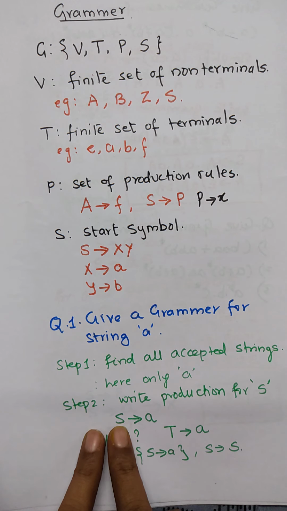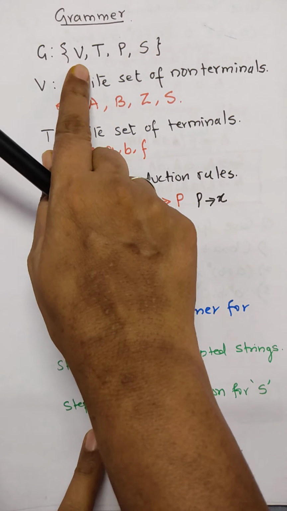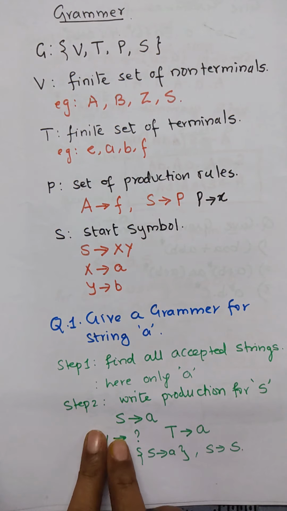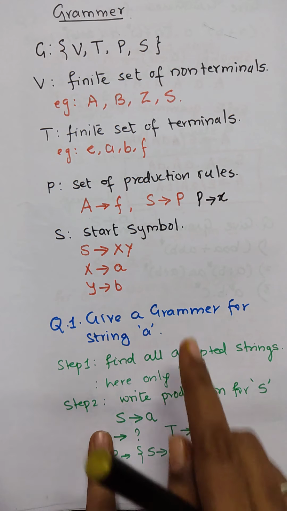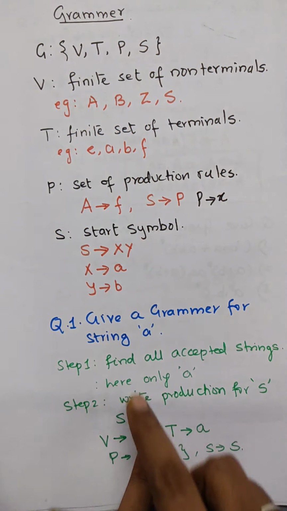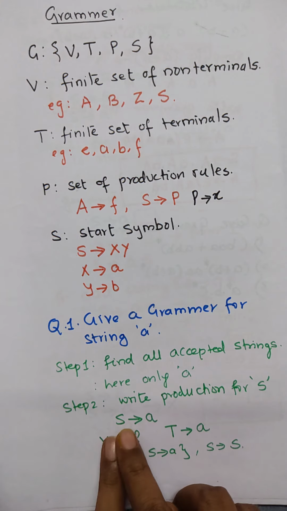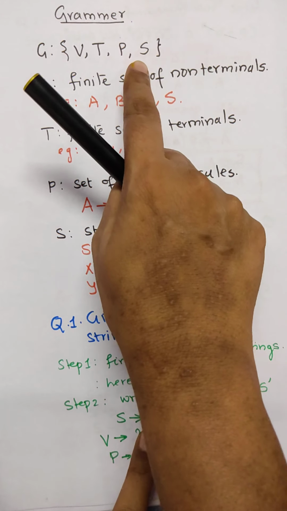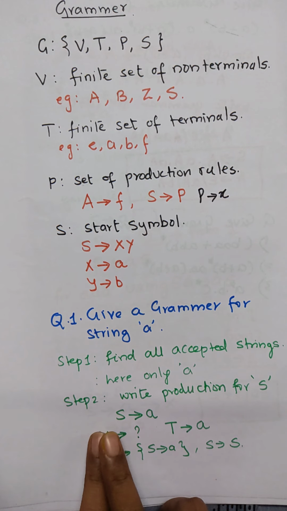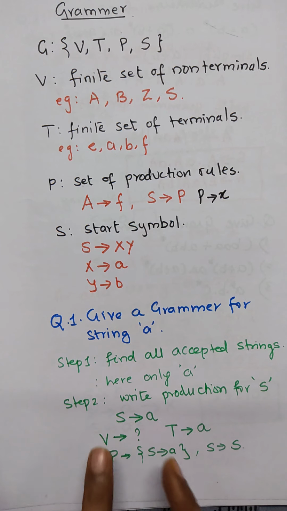So what will be in the form of G? What will be your set of non-terminals? Here only a single non-terminal, that is S. What will be there in T? T is the terminal, which is A. What will be P? P is S producing A. What is the start symbol? Here the start symbol is S itself.